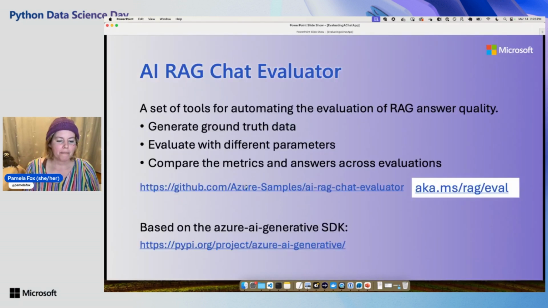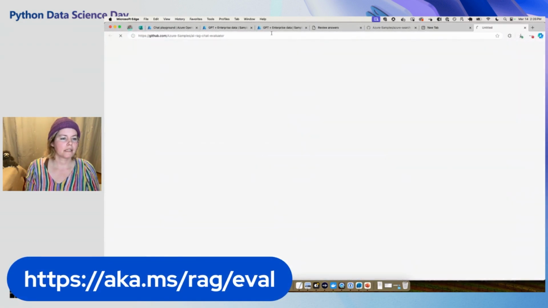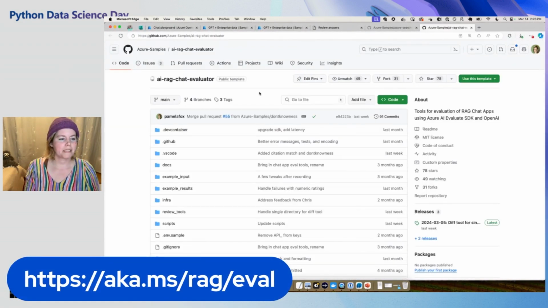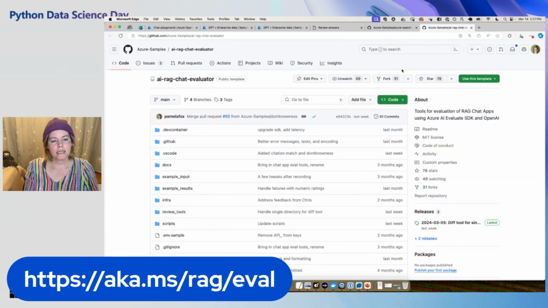So I have this repo, AI RAG Chat Evaluator, and here's the aka.ms link for it, aka.ms/rag/eval. Let me just go to that to prove that that works. Oh, there we go, it opened. So this is a tool repo that I built that has a bunch of tools, and I designed them to work really well with this RAG app, but I'm also trying to make them work with other RAG apps as well.